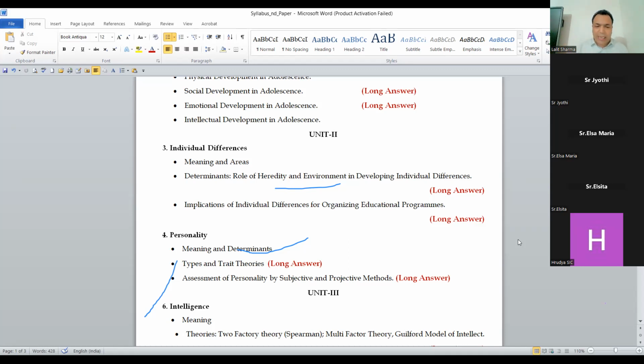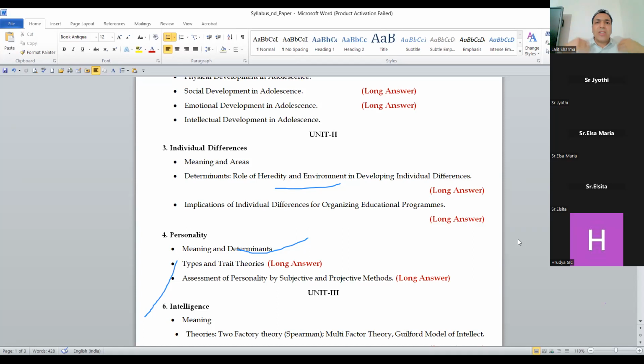But I'm explaining, if some of the students go for personality, then I will suggest types and trait theory of personality, which came in last year's paper. The question came: define meaning and concept of personality and define the trait theory of personality. So you can go for this theory, types and trait theory of personality. The third one, which is easy, is assessment of personality.